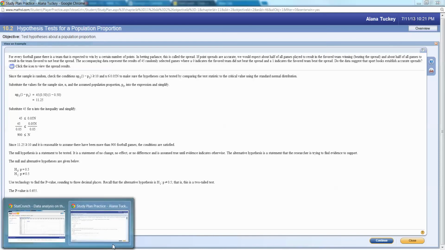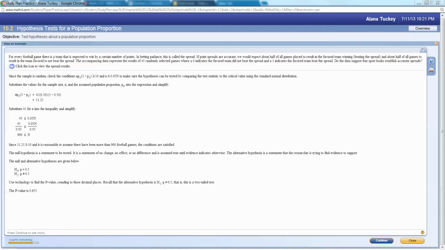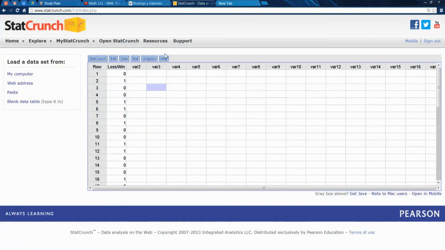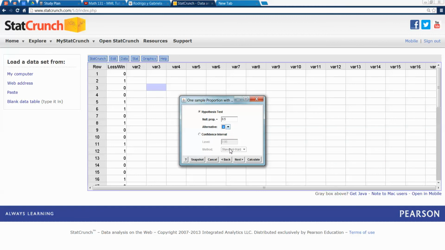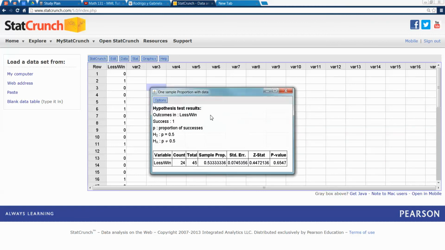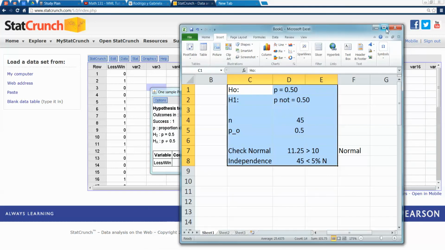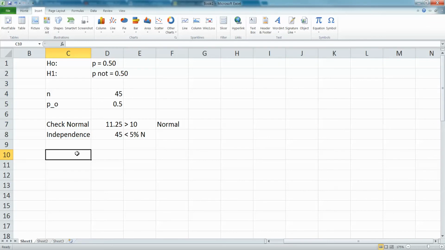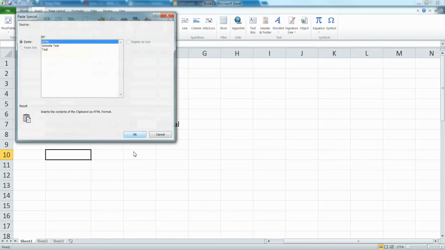All right, so let's see, go back, which I kind of already assumed anyway in order to make it not equal. Oops, there's my Java. Okay, so not equal, next. I don't need to store it. It's fine. Calculate. And there it is. I have a really high p-value of 0.6547, which is crazy high. So let me paste that into my lovely Excel spreadsheet.